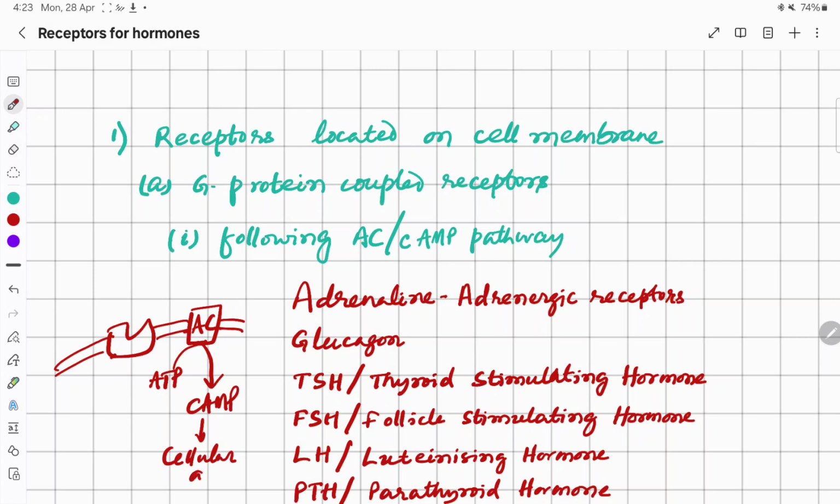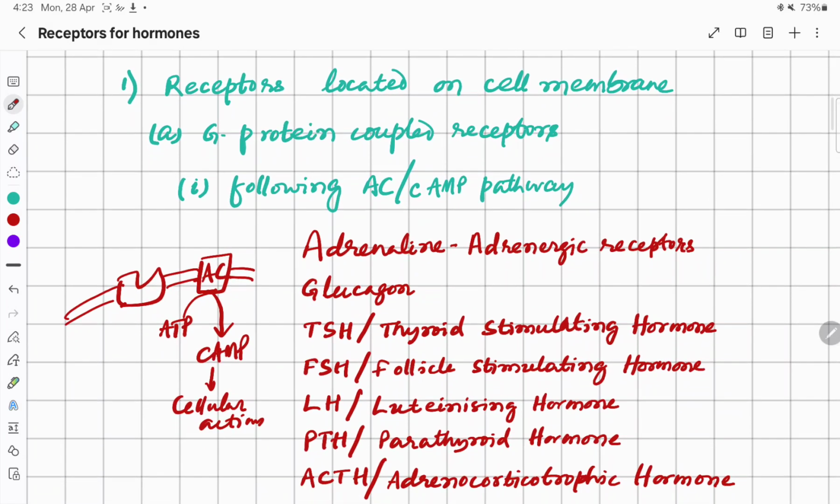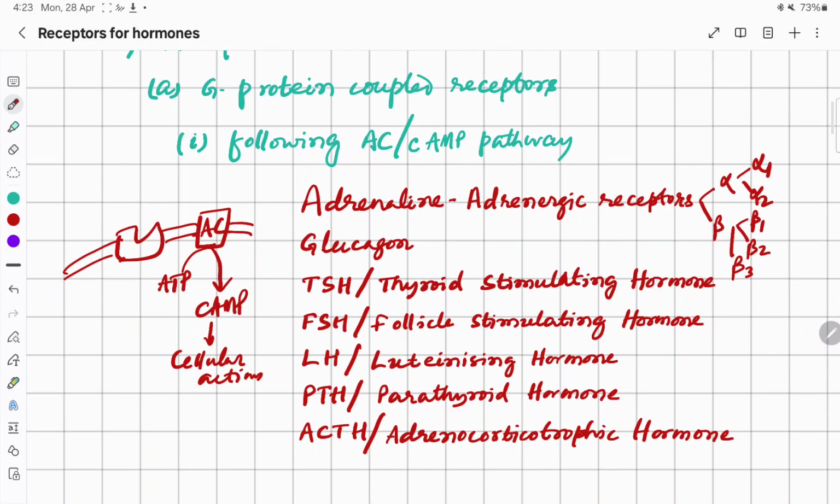So receptors for adrenaline, that is the adrenergic receptors, which may be alpha, beta, again alpha 1, alpha 2, beta 1, beta 2, beta 3, receptor of glucagon, thyroid stimulating hormone receptor, follicle stimulating hormone receptor, luteinizing hormone receptor, parathyroid hormone receptor, adrenocorticotropic hormone receptor, all are G protein coupled receptors following adenylate cyclase cyclic AMP pathway.